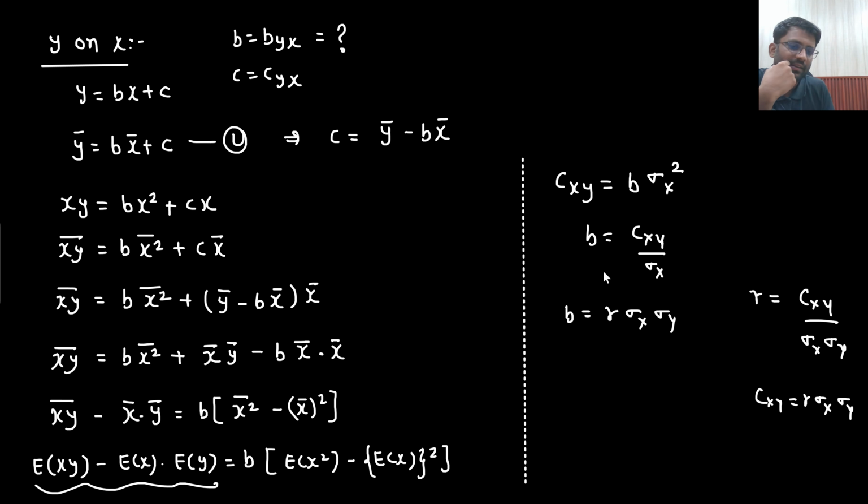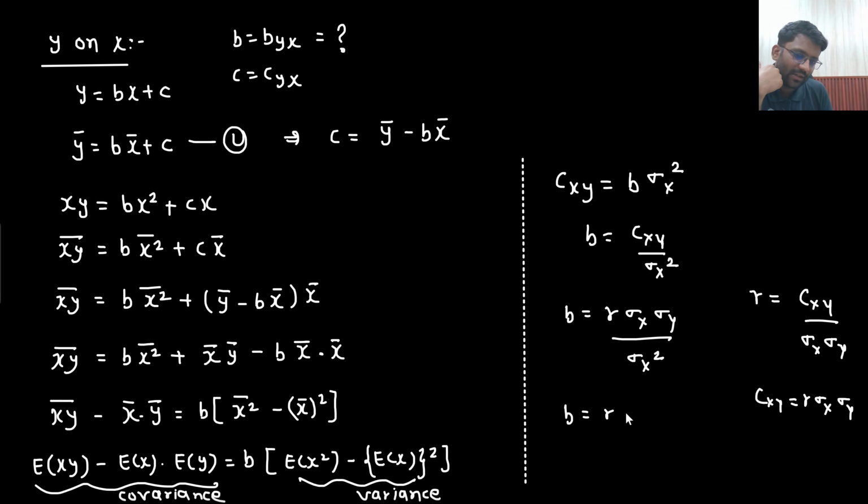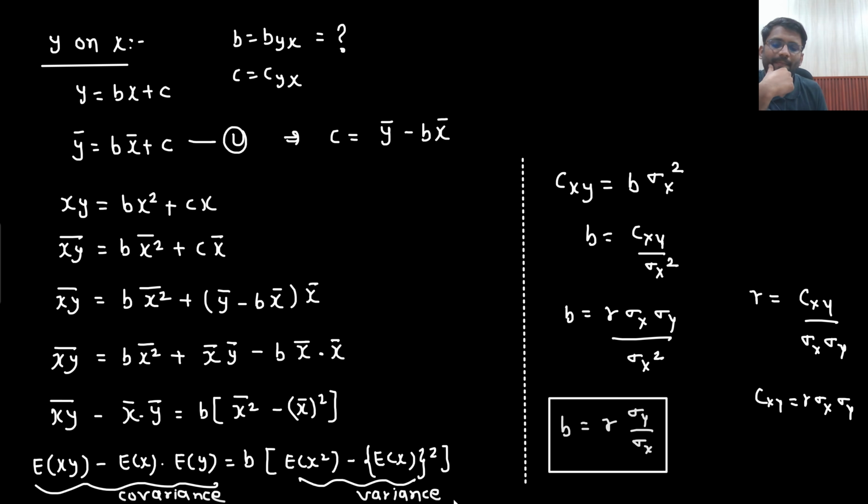This was sigma x square, right? This was variance. This was covariance. This was variance, right? Divided by sigma x square. So the value of b is coming out to be r multiplied with sigma y by sigma x. This is the value of b you are getting, and this is what you are supposed to remember.